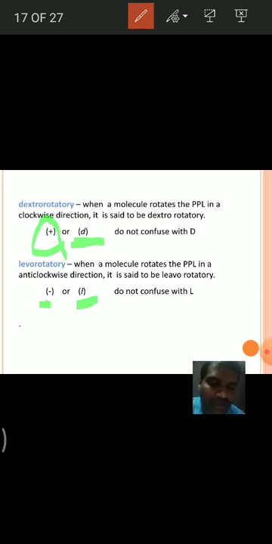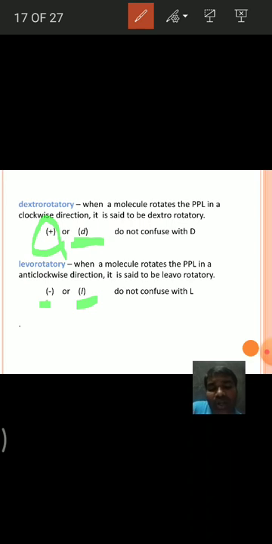Levorotatory compounds are indicated with small l or with the minus symbol. For example, tartaric acid has two enantiomers. One enantiomer is dextrorotatory, another one is levorotatory. In the coming classes we can understand how to write plus, minus, dl. Dextrorotatory compounds rotate the plane polarized light towards clockwise direction. Levorotatory compounds rotate the plane polarized light in anti-clockwise direction.